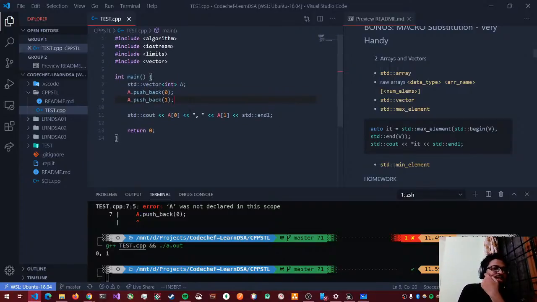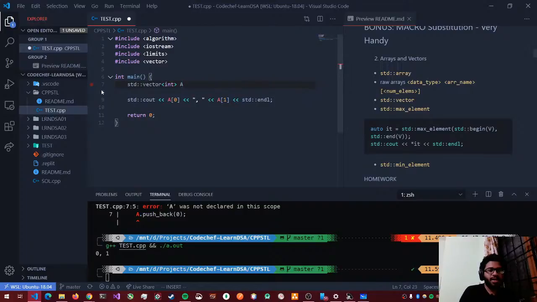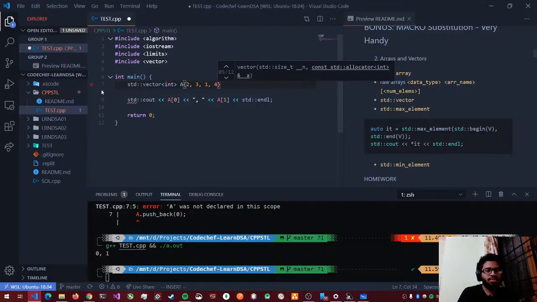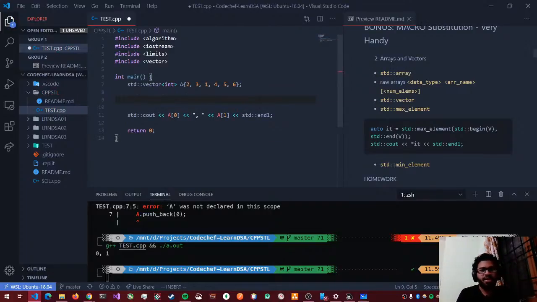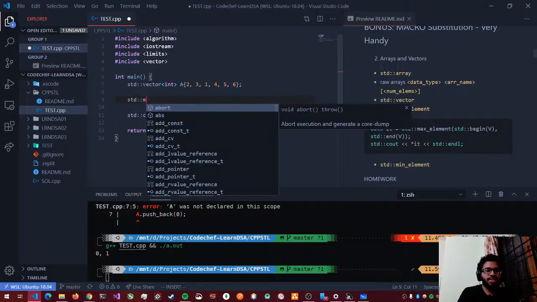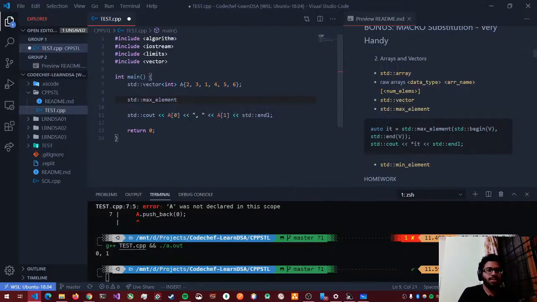Now let's say I wanted the maximum element in a vector. Instead of creating your vector like this, you can initialize it something like this. So 2, 3, 1, 6. So right now my vector has how many elements? 6 elements, and I want to find the minimum and maximum element, right? So I'll do std::max_element of a.